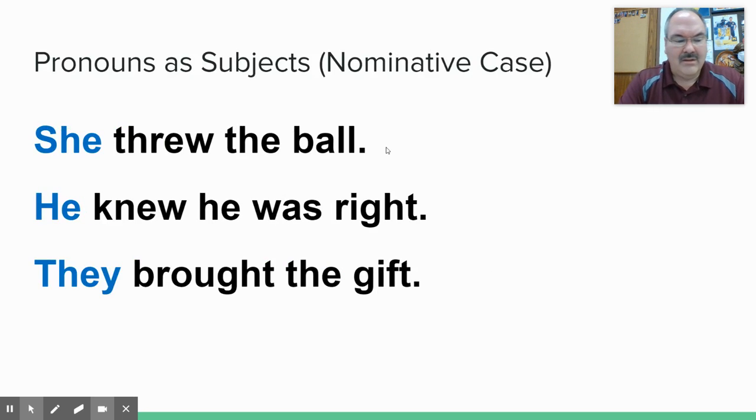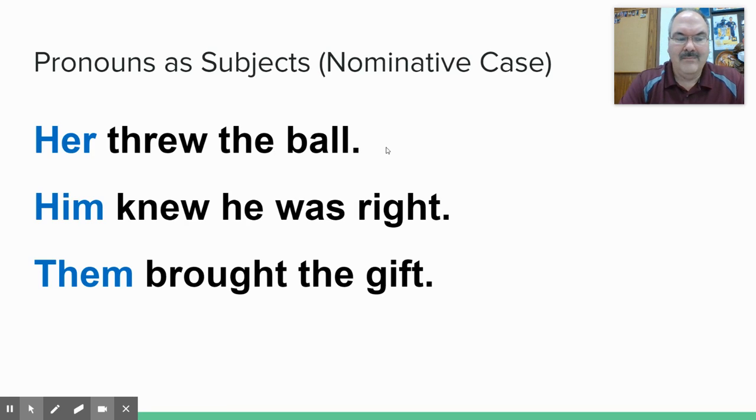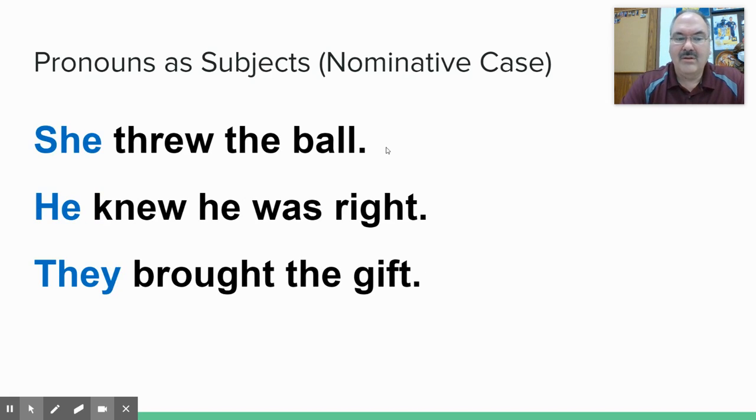To mess it up, actually, you would have to go back to when you were like 2 or 3 years old and say it something like this. Her threw the ball. Him knew he was right. Them brought the gift. And I don't think anyone who's watching this would talk like that, like a caveman, right? Some Neanderthal or something. We know that those are not the right pronouns. They are pronouns, they're just not the right ones used as subjects. Again, it should be she threw the ball, he knew he was right, they brought the gift. She threw, he knew, they brought.